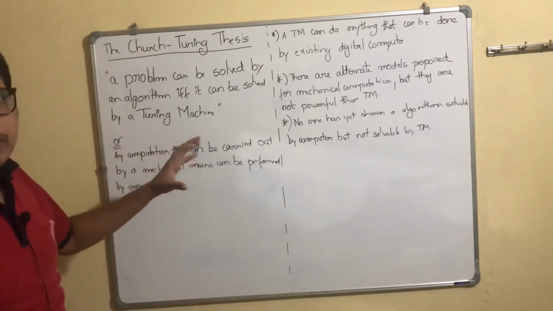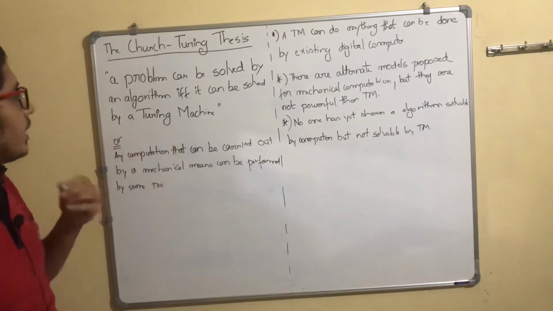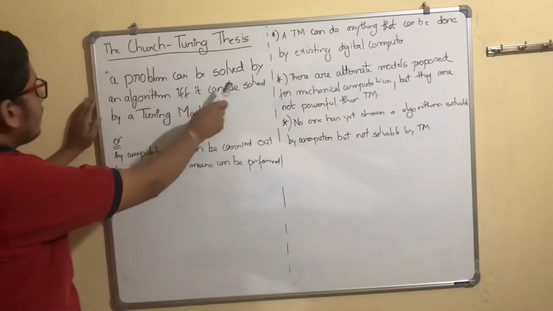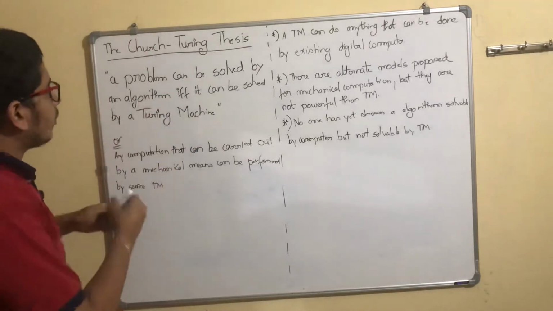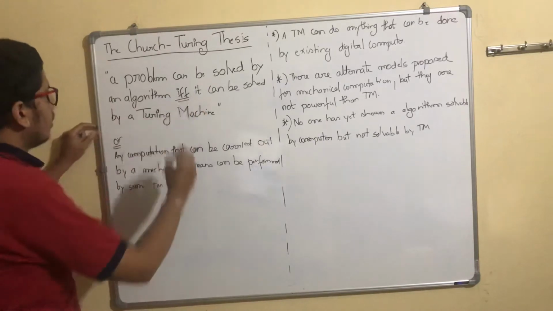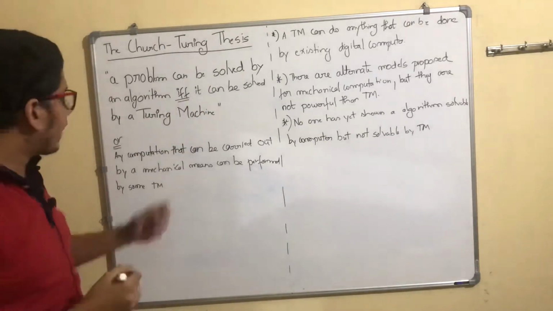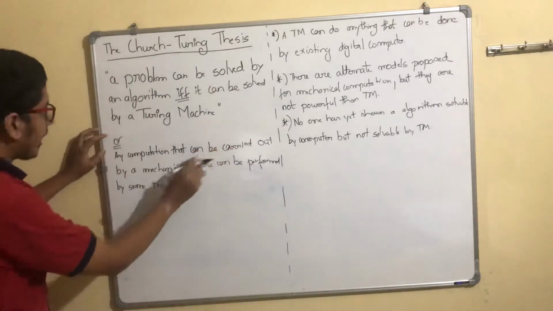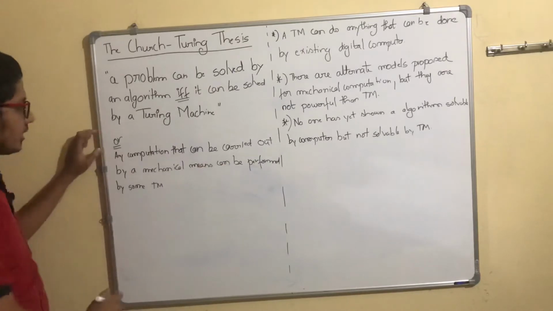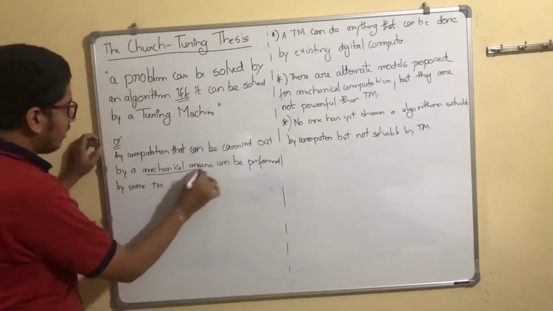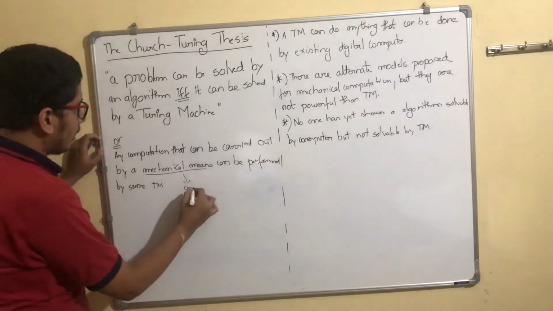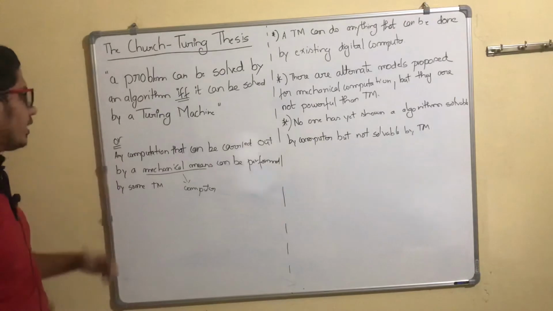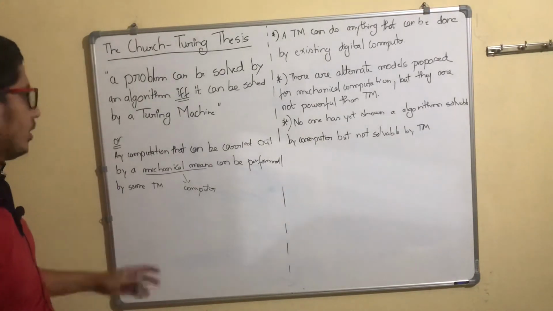Actually, when you go through the definition of Turing thesis, it's a bit complicated. We have just simplified it here. So let's see what it means. A problem can be solved by an algorithm if and only if it can be solved by a Turing machine. Let's see this definition also: any computation that can be carried out by mechanical means can be performed by some Turing machine. Mechanical means is nothing but a computer. So any computation that can be carried out by a computer can be performed by some Turing machine.